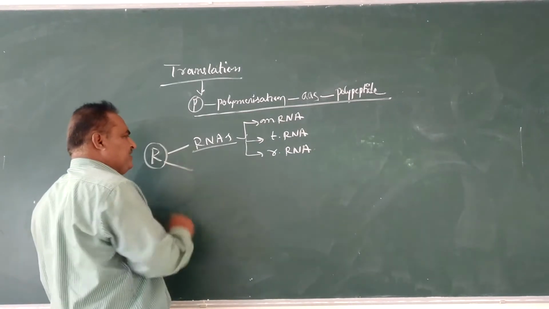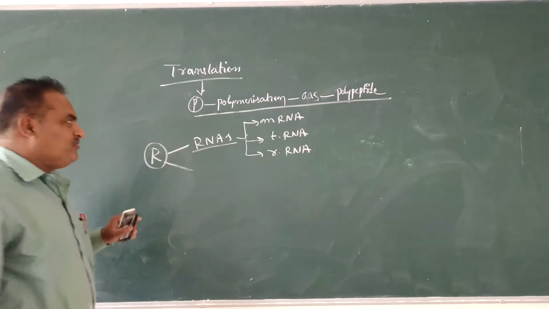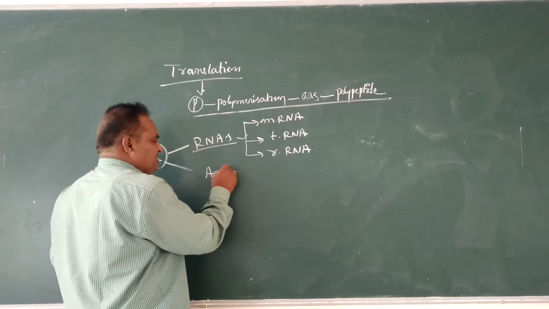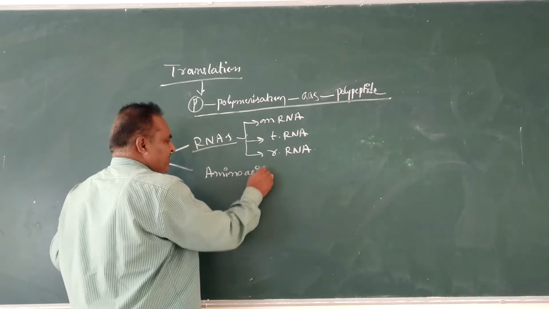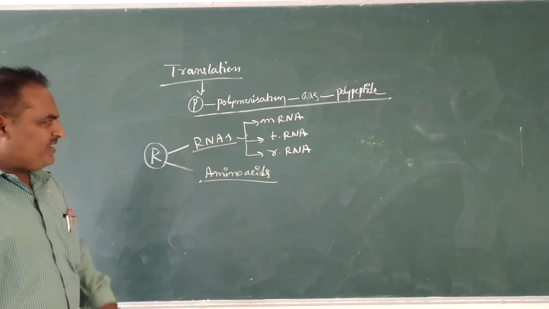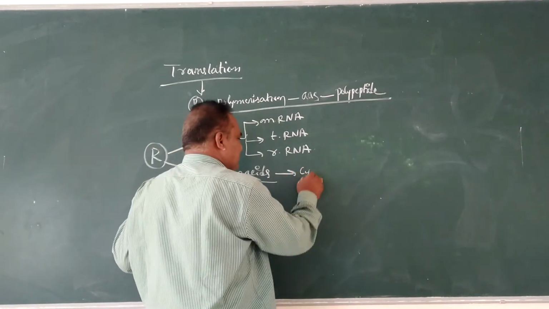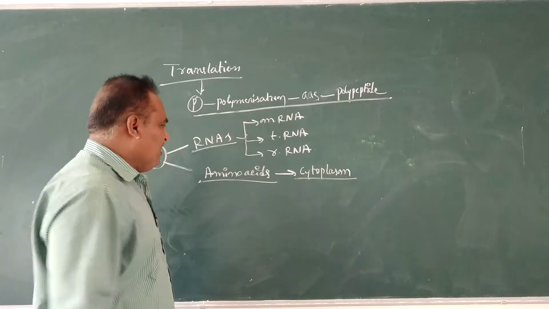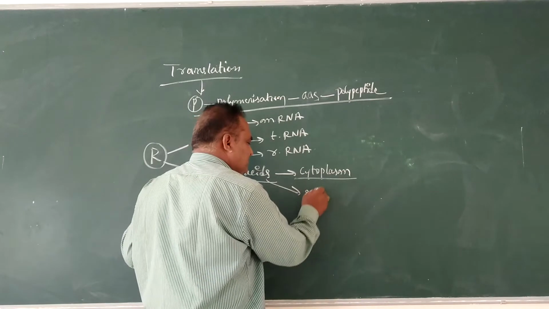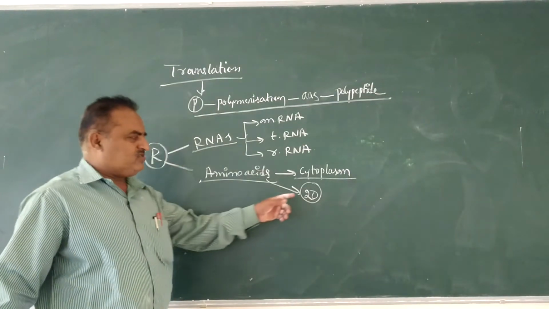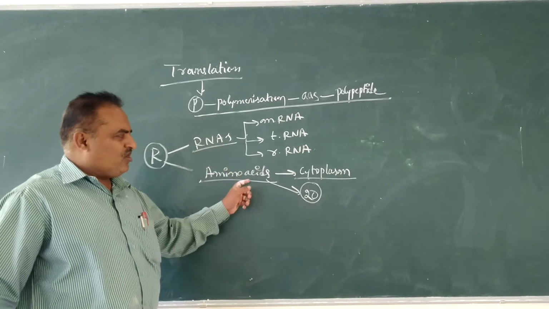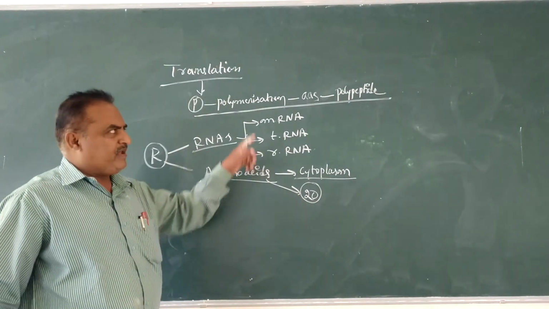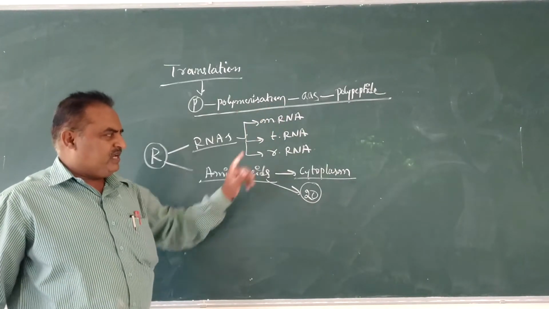Another major requirement for the translation process is different kinds of amino acids. The amino acids are usually present in the cytoplasmic region of the cell. Totally 20 different types of amino acids are present, which are joined to form a polypeptide chain or a protein or an enzyme.